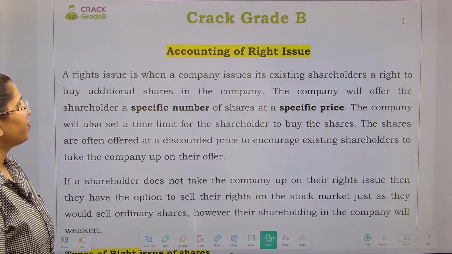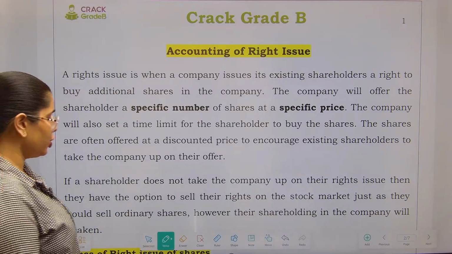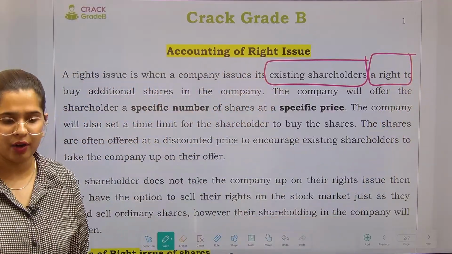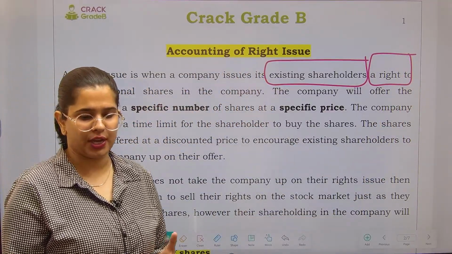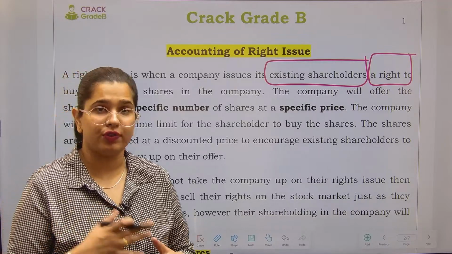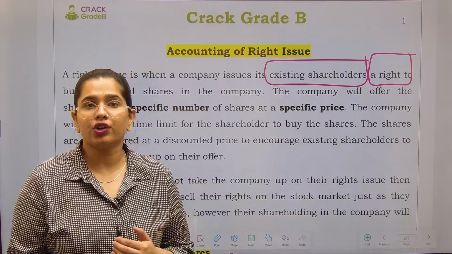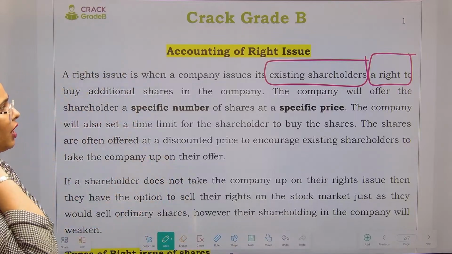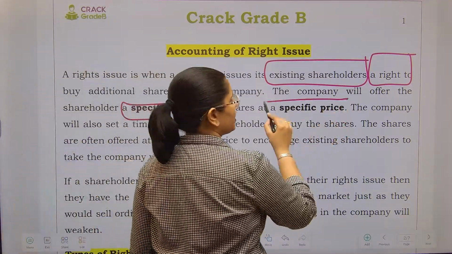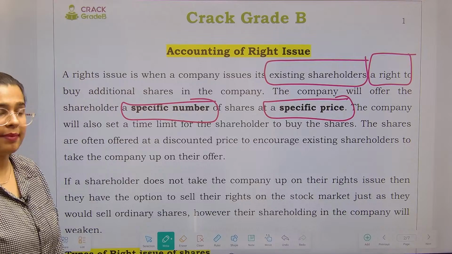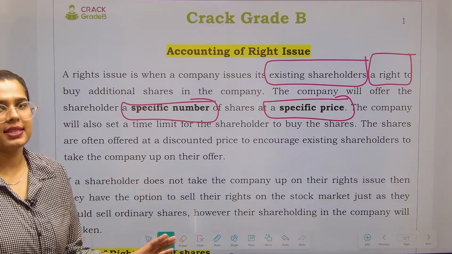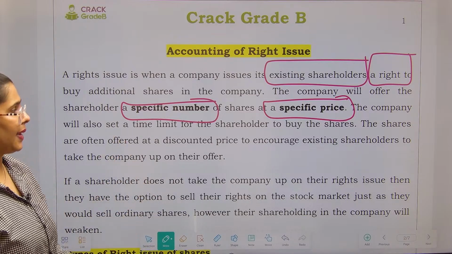Now let's see. Right issue is when the company issues its existing shareholders a right. When we say a right, it does not mean an obligation. You are not obligated to buy the share. आपको खरीदना नहीं है. It is just the right that has been provided to you. If you wish to take it, you can; if you don't want to take it, leave it. Over here, the company is giving a specific number of shares at a specific price. The company will also set a time limit, and if you want to exercise this option, you can exercise it within this given time period.